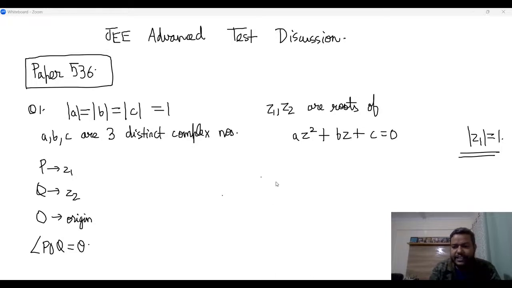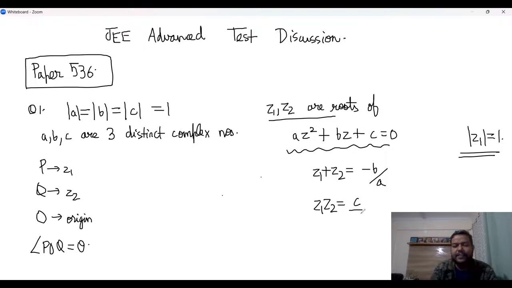Vieta's relation is correct. So first of all, anytime you have roots of a polynomial, you can always say z1 plus z2 is equal to minus b by a, and z1 z2 is equal to c by a. So that is valid even if the equation is a complex number equation. This is not a normal quadratic equation. Normal quadratic would have been ax squared plus bx plus c where x is real. This is a quadratic in complex numbers, but Vieta's relation is always valid.